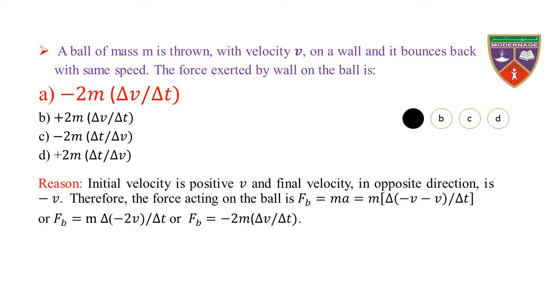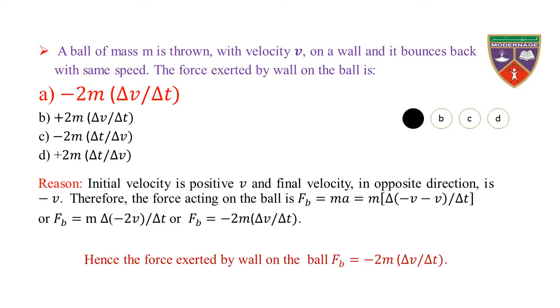Reason: initial velocity is positive and final velocity in the opposite direction is negative. Therefore, the force acting on the ball is Fb equal to ma, which is equal to m into the change in velocity, delta minus v divided by delta t, or Fb is equal to m into delta minus 2v divided by delta t, or Fb is equal to minus 2m delta v over delta t.